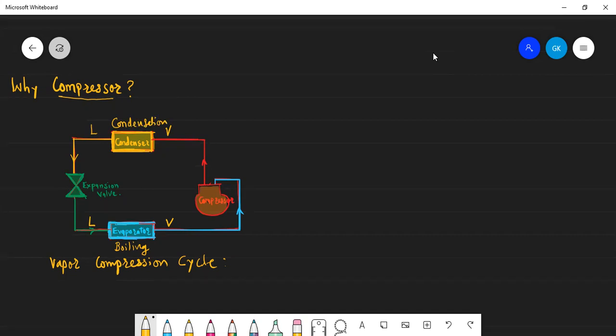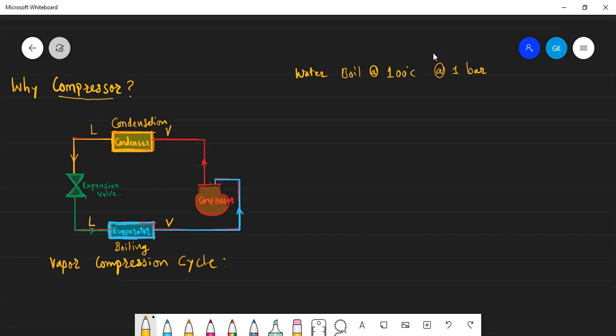Now, let us take the example of water, to understand better. Water boils at 100 degrees centigrade, but the condition is at what pressure? 1 bar pressure, the barometric pressure 1.013 bar. So when we heat the water, its temperature increases: 20, 30, 40, 60, 70, 80, 90.